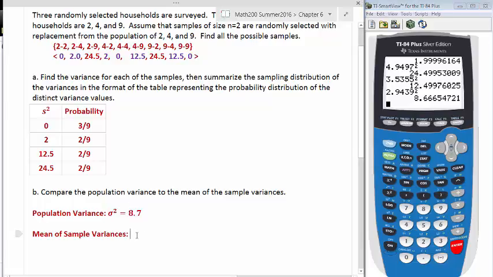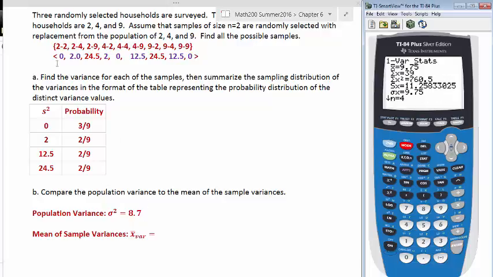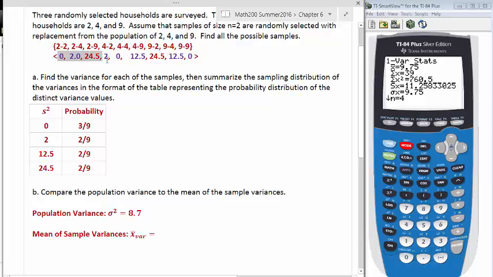The next thing we want to compare to is the mean of the sample variances. So I'll denote that in a kind of strange way. I'm going to use x bar, and then I'm going to use a subscript of the variance. So in order to find that, I have to go to my list of variances from up here and then find the mean of that.